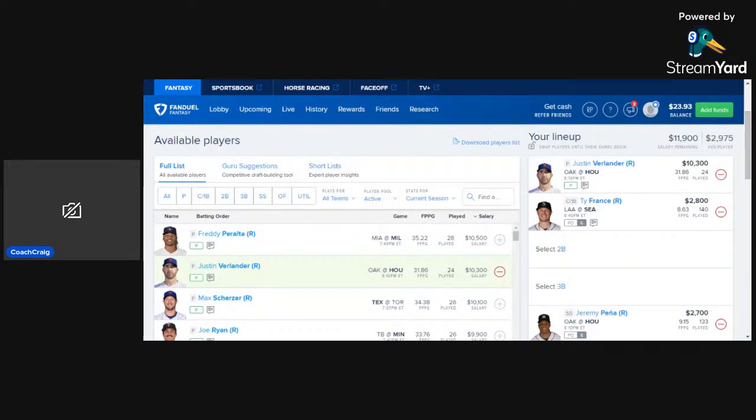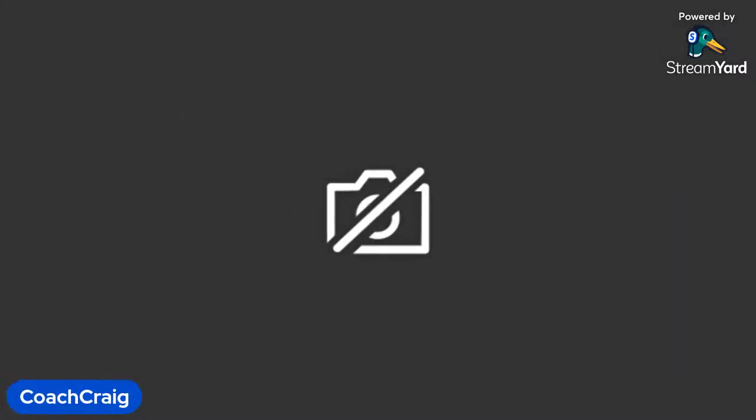So a lot of different ways that we can approach the slate, whether you want to make a little bit more balanced build, whether you want to take a couple shots on some cheaper guys and then pay up at other positions. Definitely going to be a very interesting slate for today, just in general. But with that being said, we're going to stop sharing this screen. We'll get over to the YouTube community tab and talk about my top GPP teams to stack for today overall.